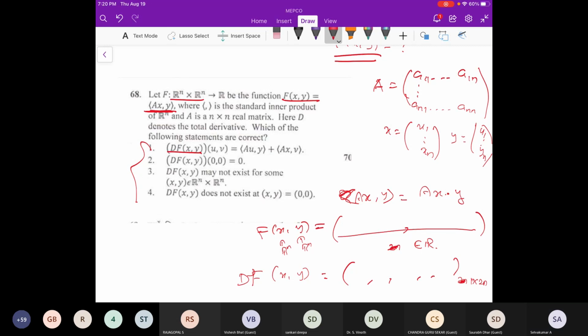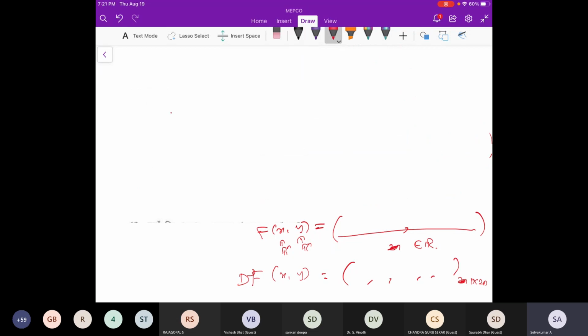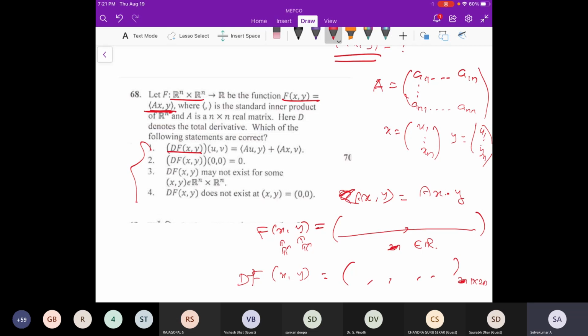Can you please repeat? Okay, what I'm saying is they have given a function from Rn cross Rn to R. That function they have given using a matrix and an inner product, for example f of x comma y equal to the inner product of Ax comma y. This is my function f of x comma y. That means we have to take any A and any x, any y. A is an n by n matrix, and x and y are from Rn.